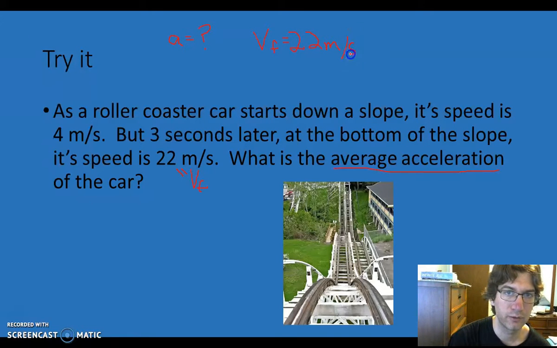Let's not lose my units here, because that's going to be important later on. My initial velocity is the velocity at the start. That's over here. This is my initial velocity. Again, let's not lose my units. I should take note that this is nice because my units are both meters per second. I don't have to do any conversions here. Eventually we will get into conversions and some dimensional analysis, but right now we're going to keep things fairly simple.